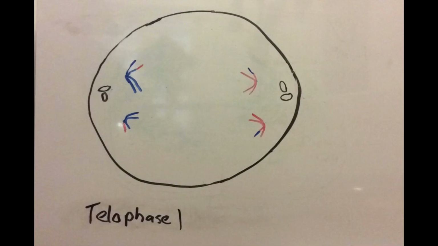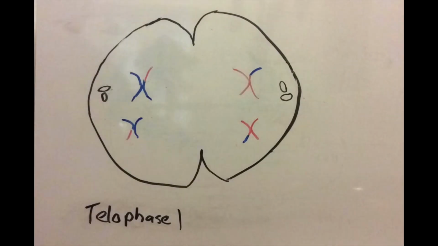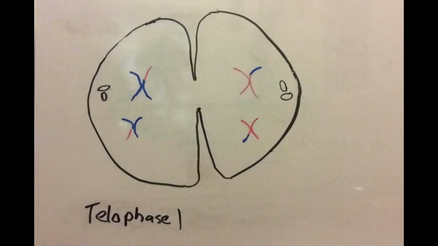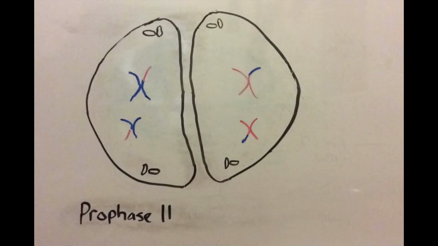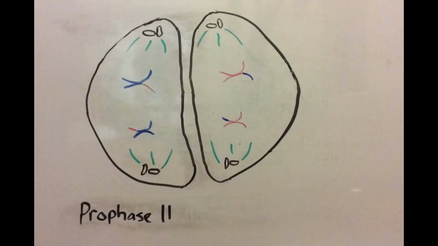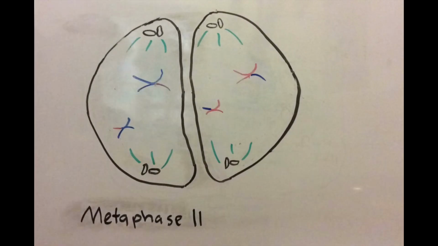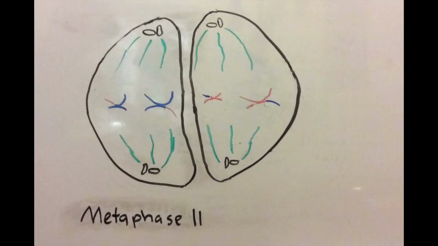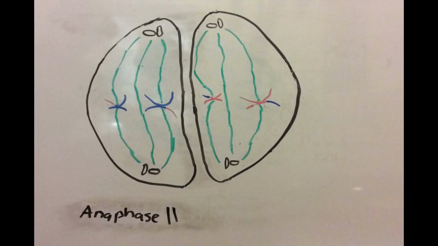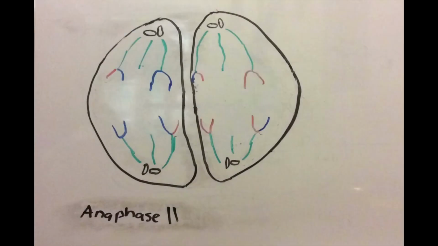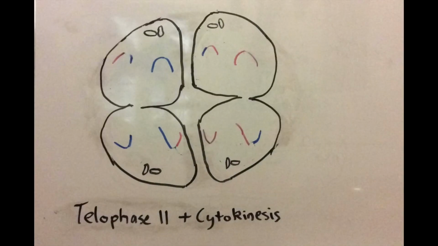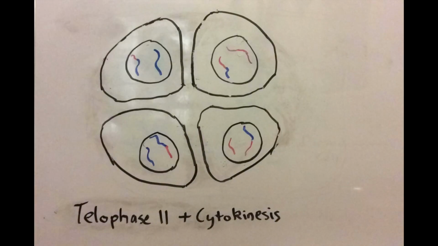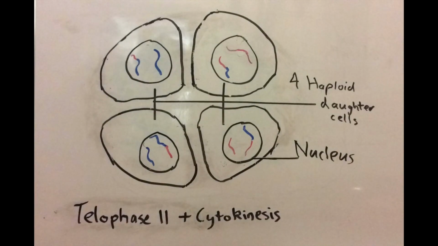In telophase 1 and cytokinesis 1, two daughter cells form which are different to each other, and the chromosome number is halved. In meiosis 2, prophase 2, the centrioles duplicate and move to opposite poles. In metaphase 2, the chromosomes align at the equator of each cell along the metaphase plate. In anaphase 2, the daughter chromosomes move apart to opposite poles. In telophase 2 and cytokinesis 2, the cells divide once again, resulting in 4 daughter cells that are genetically different to each other and half the original chromosome number.